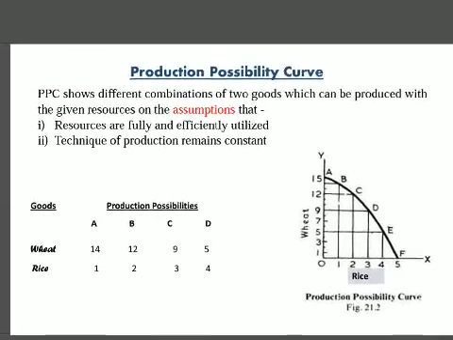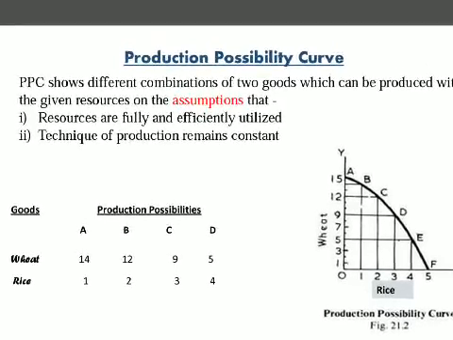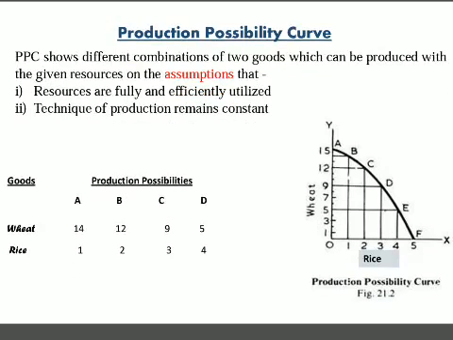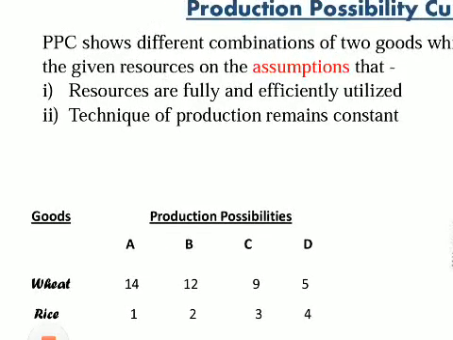Okay, so now let us see what is actually PPC curve. See, in your exam you have to draw this diagram, you have to draw this schedule as well, and explain this diagram as well. Okay, so first we will see the schedule here. This is called production possibility curve schedule. So these are the goods.